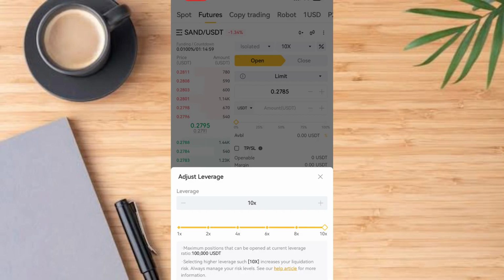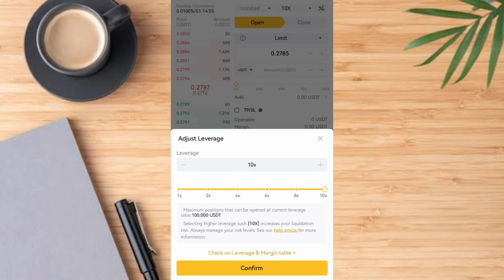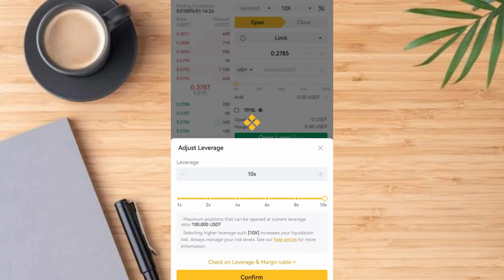Now let me explain what leverage means. If you are trading with 1000 USDT and you select 10x, it means your 1000 USDT will multiply by 10. That is, you are trading with 10,000 USDT. Your earning is based on 10,000 USDT. And if the market goes against your prediction, your loss is going to be in 10x. It means you're going to leave the market as soon as possible. So always try as much as you can to manage risk while trading by using lower leverage. Between 3 and 5x is very good.